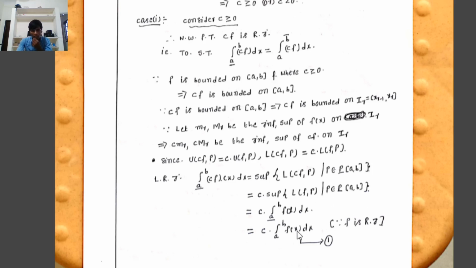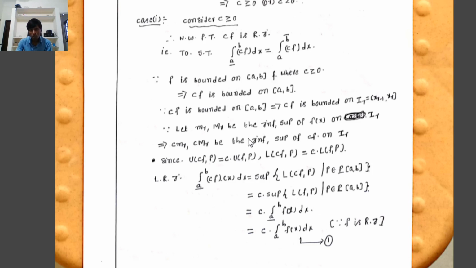By definition, the supremum of L(f,P) such that P belongs to the set of partitions of [a,b] is the supremum of the set of all lower Riemann sums, which must be equal to the lower Riemann integral of f(x) dx from a to b. Therefore, the lower integral of cf(x) dx equals c times the lower integral of f(x) dx.